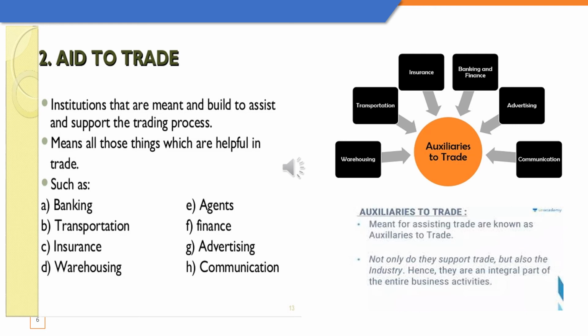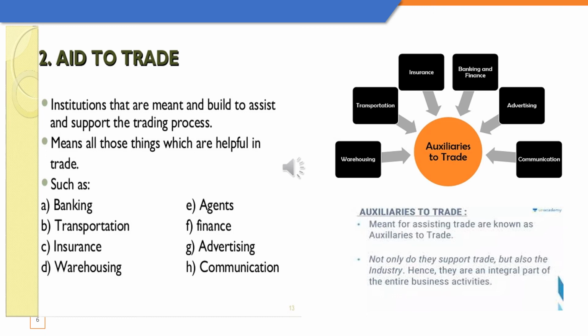Warehousing we've discussed. The next one is insurance. Insurance provides the necessary protection against various kinds of risk. So through insurance, the businessman gets secured against various losses like loss due to fire, theft, accident, or loss due to damage. So this hindrance of risk is removed by insurance.